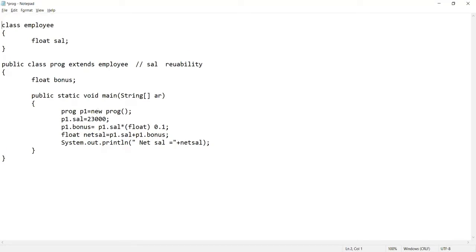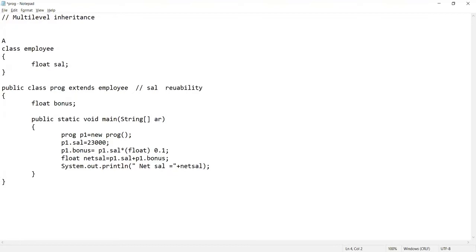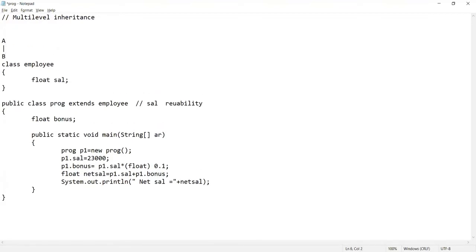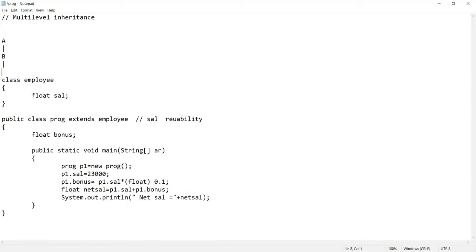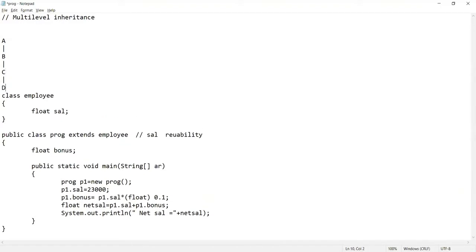Now let's see another inheritance that is called multi-level inheritance. This is also called ladder inheritance. Why is it called ladder inheritance? Because there is a parent class, suppose A, and this class is having a child class B. Now what will I do? I will make B a parent class, and then I'm making C a child class. Then again I am making C a parent class, then D a child class.